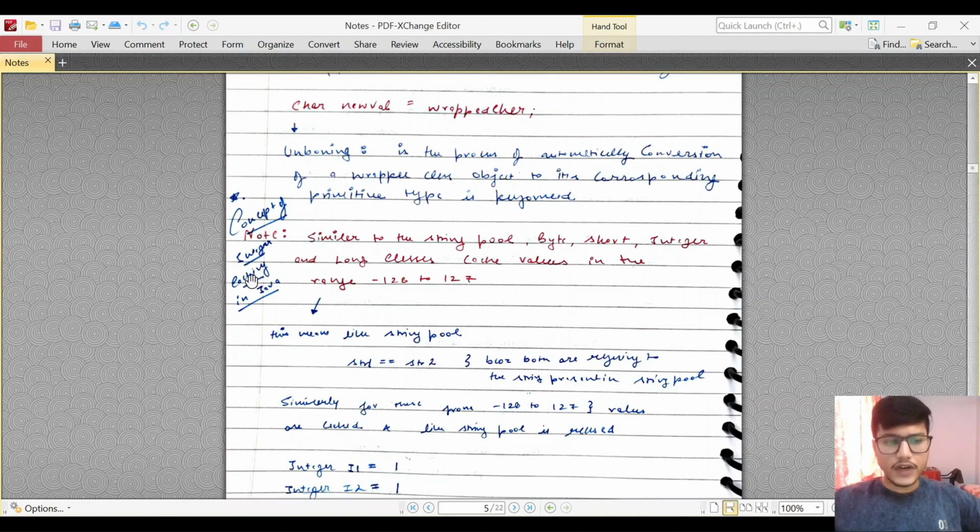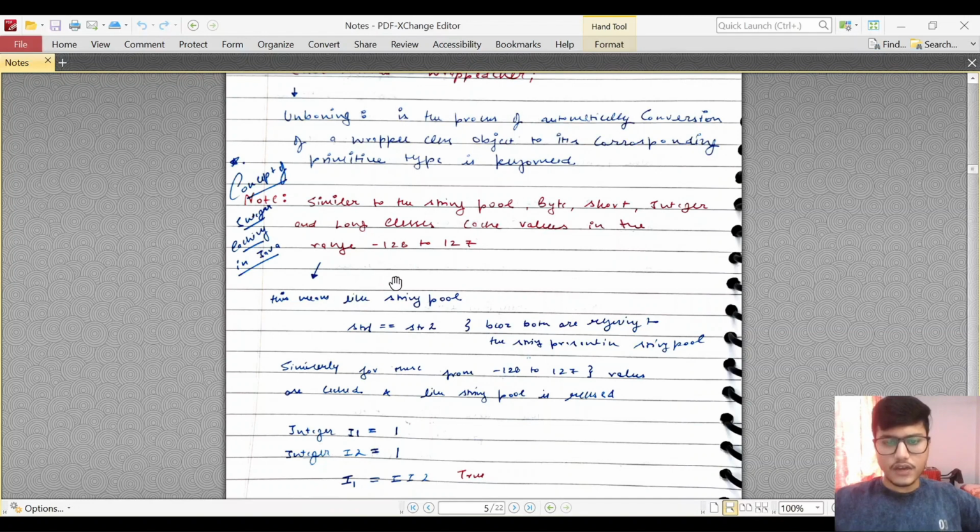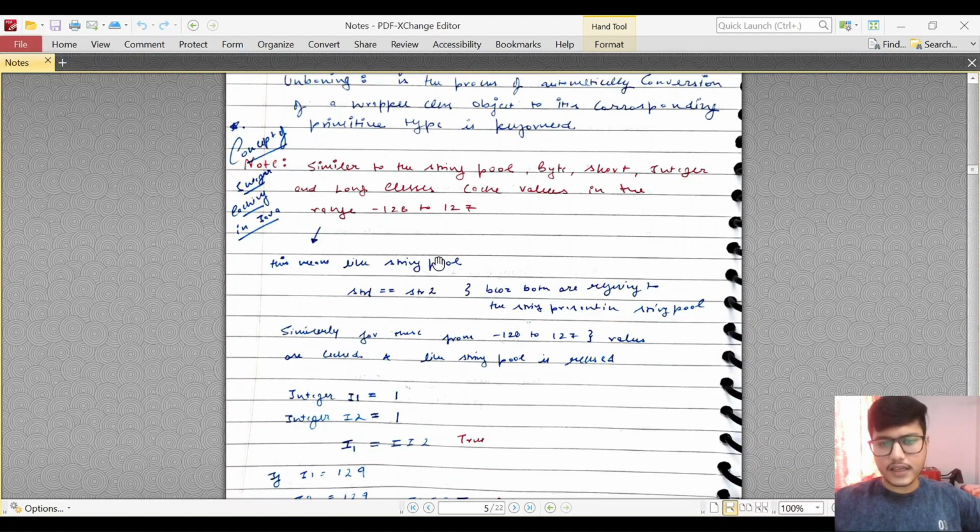Now there is a concept of integer caching in Java. If you are aware of that or not, let us cover it. For strings we have string pools. If we create a new string, that value will get added into the string pool, and if you create a new string with the same value, a new string will not be created. That particular reference will refer to the value in the string pool. Like that, we also have integer caching in Java, in which values from minus 128 to 127 are cached for the Byte, Short, Integer, and Long classes.